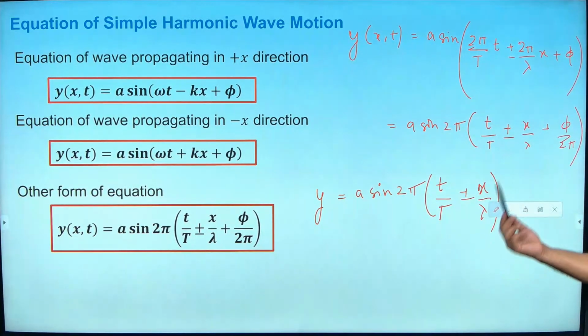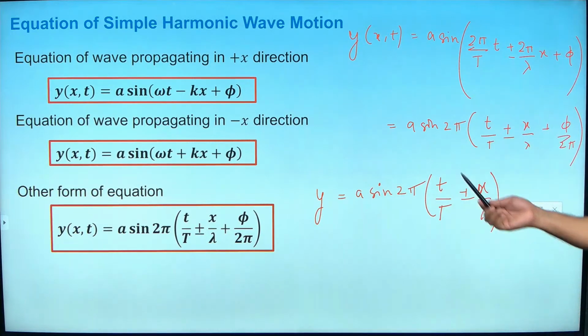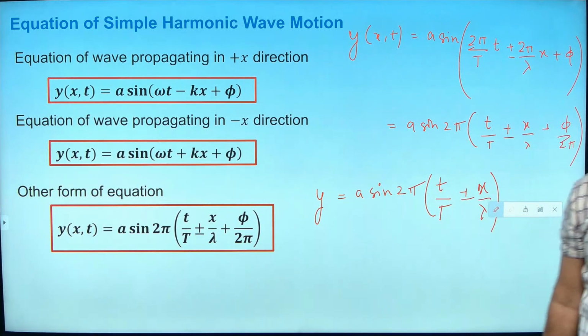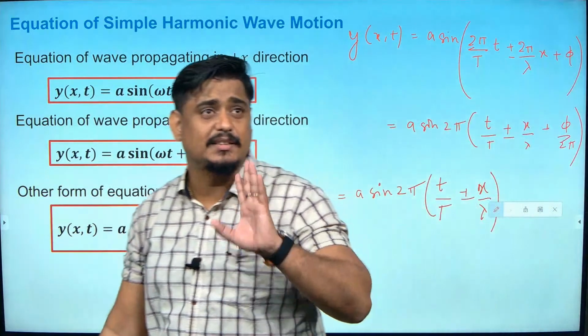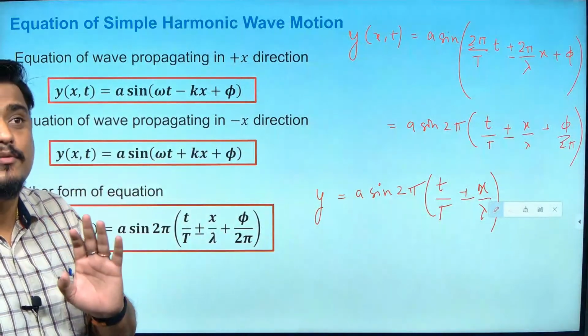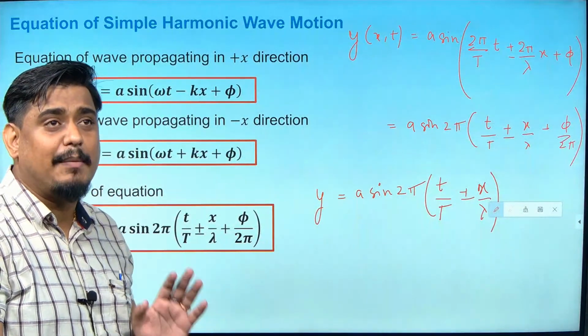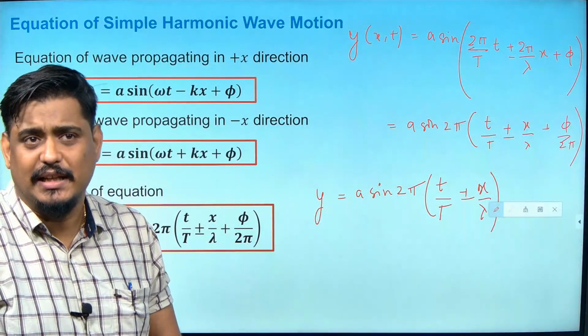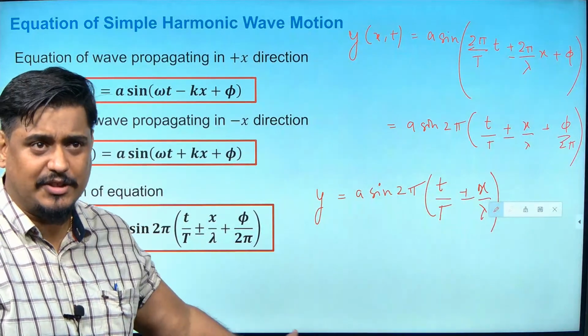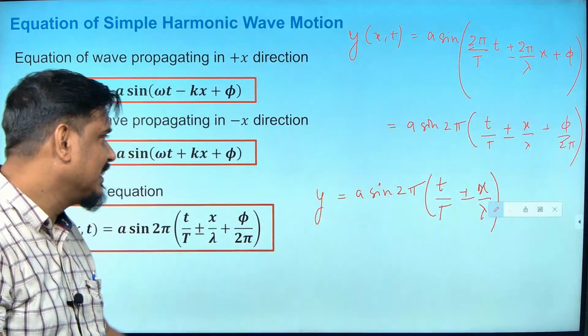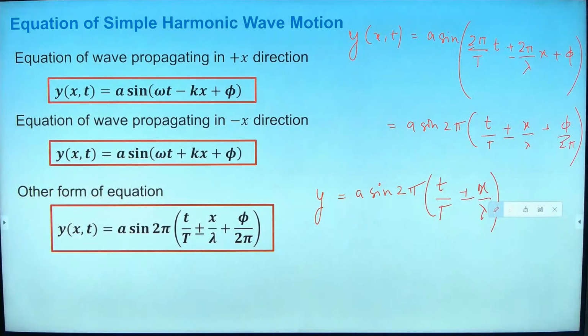T by T minus x by lambda for the positive x direction, and t by T plus x by lambda for the negative x direction. These things should be in your head for this chapter. And again I am repeating, if you are understanding this, then there is nothing to mug up in this derivation. If you don't understand this, then there are a lot of things you have to mug up here.